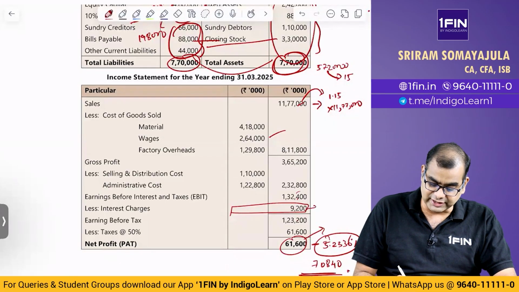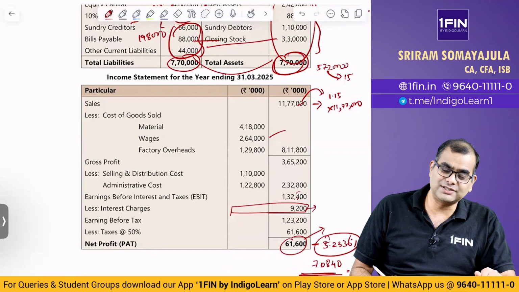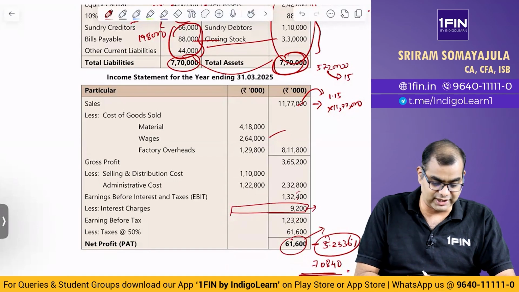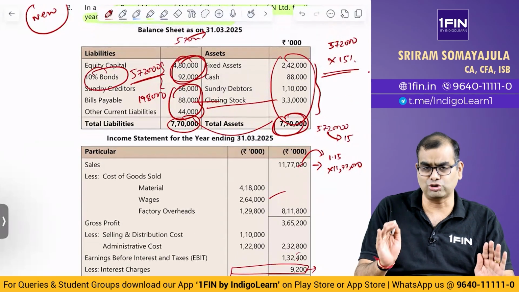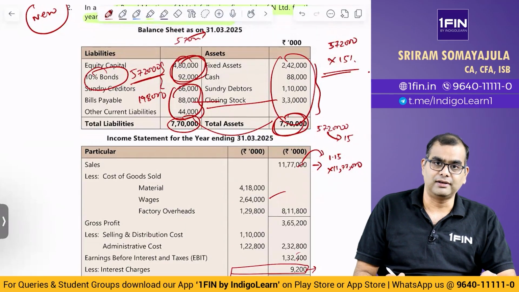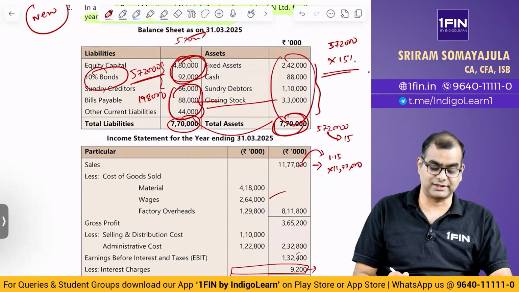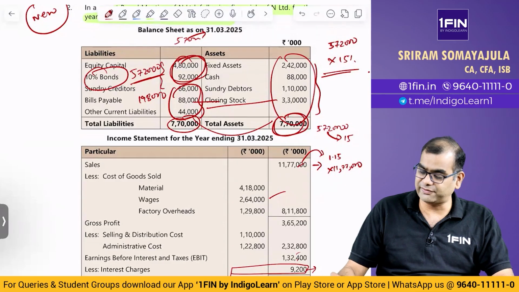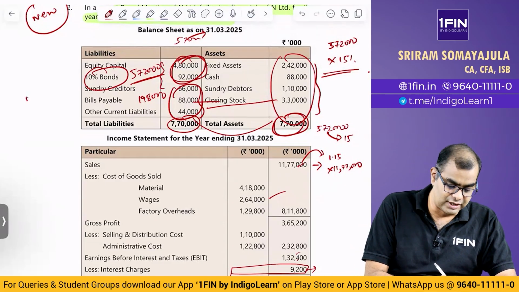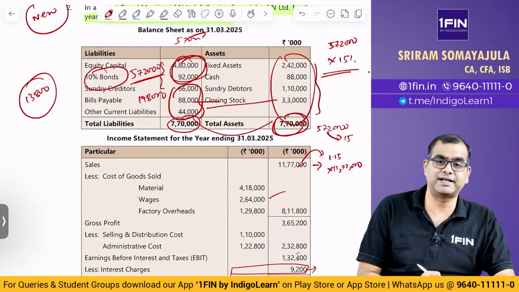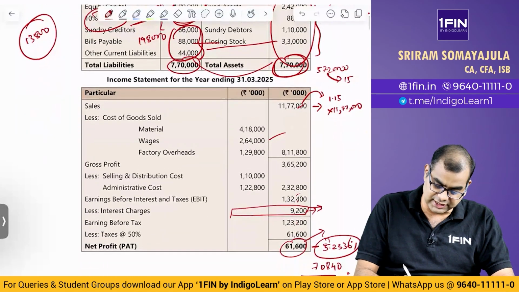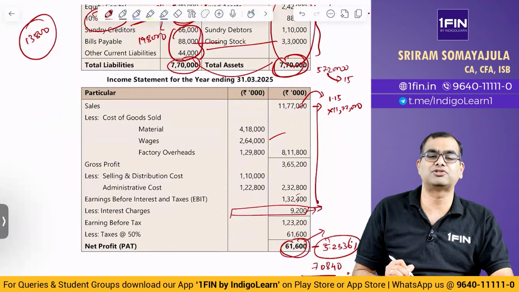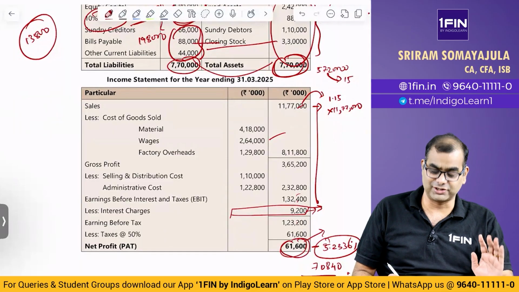Does that mean your interest is also going to go up by 15%? If the interest cost of these bonds is the same 10%, assume, then your debt has also gone up by 15%. So your debt of 92,000 will increase by 15%, which is 92,000 into 0.15, which is 13,800. So 13,800 is actually going to be the increase in debt, which is why your cost of debt is also increasing by 15%, and all incomes have also increased by 15%, which is why your profit is also increased by 15%. Very important point, please note.